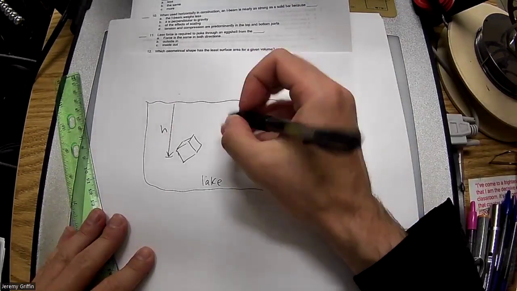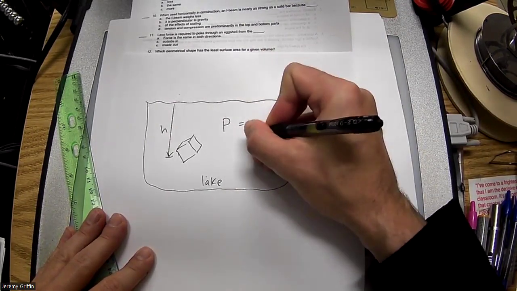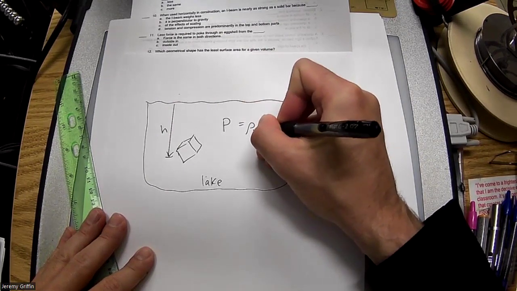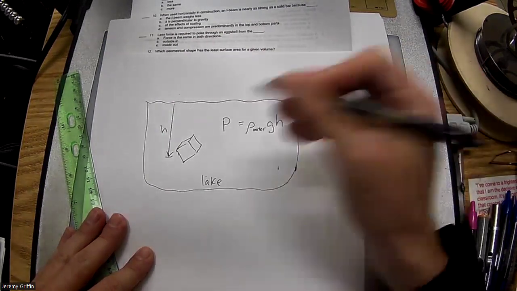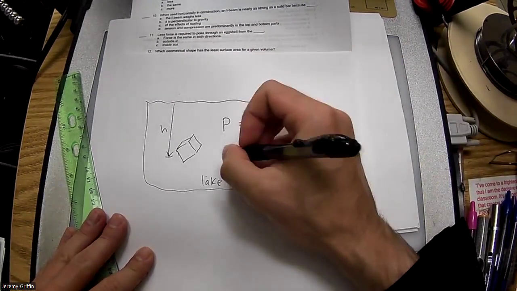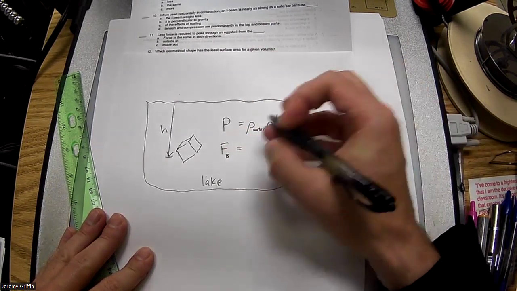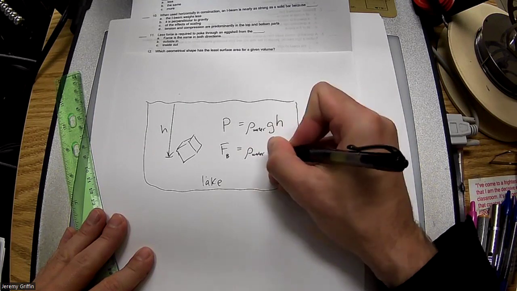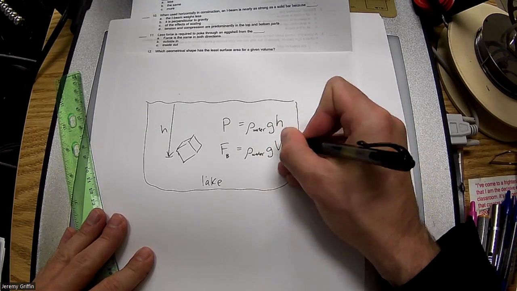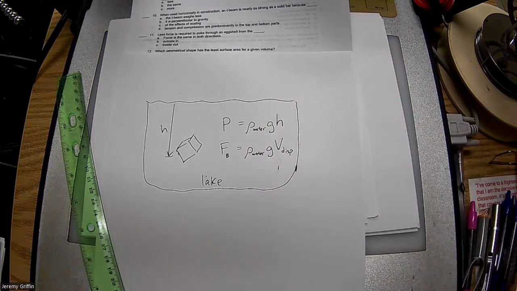Two formulas. The pressure is equal to the density of water times the gravity field of the planet times how deep the cube is. And the buoyant force, this is called Archimedes' principle, is the density of water times the gravity field of the planet times the volume displaced, which, if the entire object is submerged, would also be the volume of the object. Okay, you guys get that?